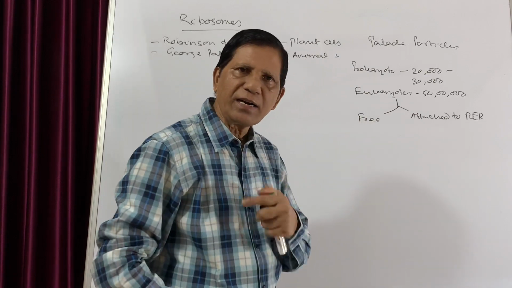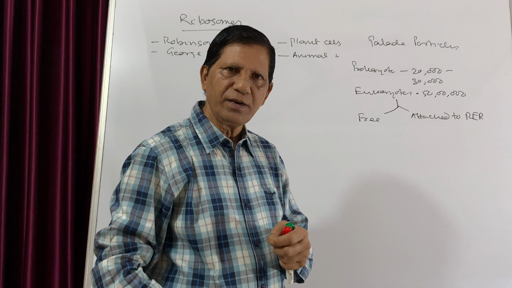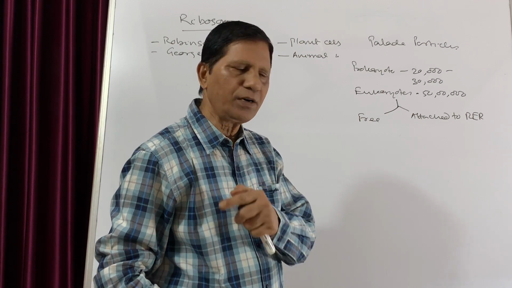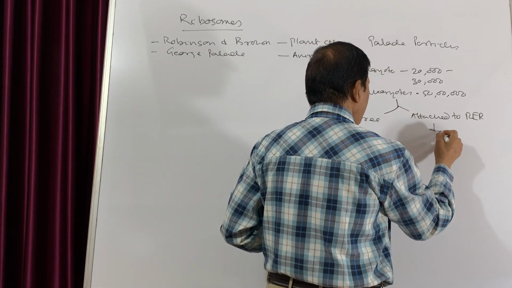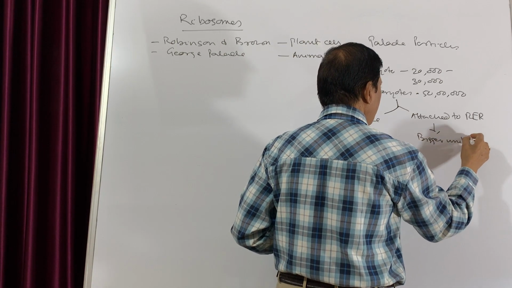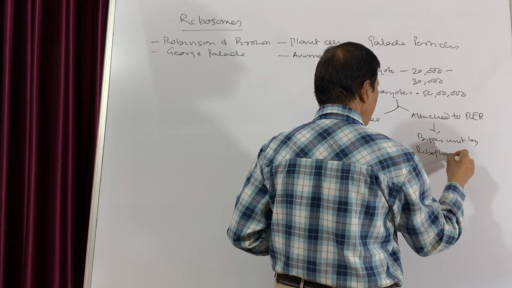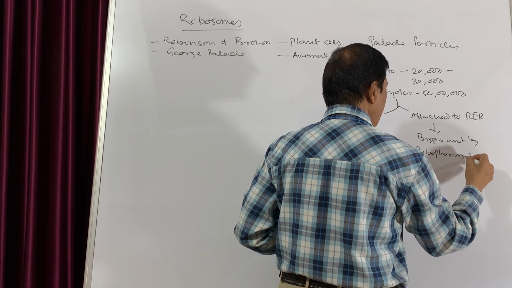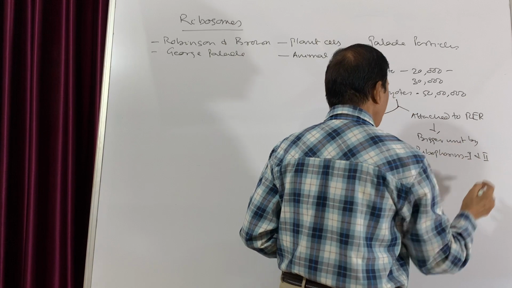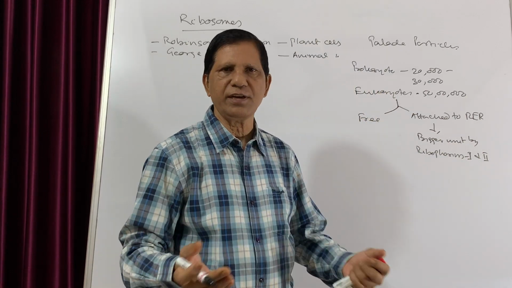If they are attached to the endoplasmic reticulum, they are attached by their bigger unit by means of ribophorins 1 and 2. So whether they are free or attached, their structure is the same.